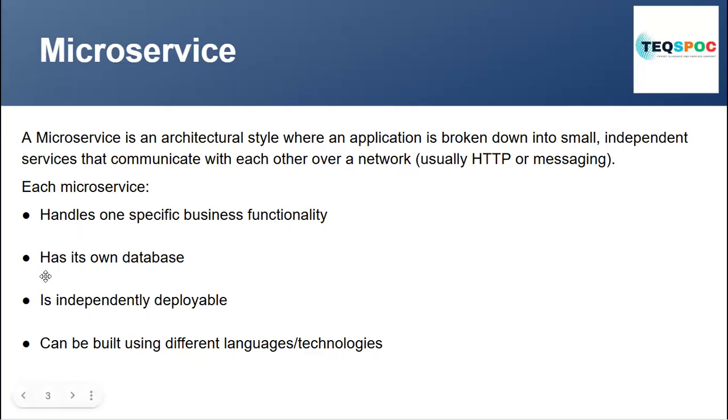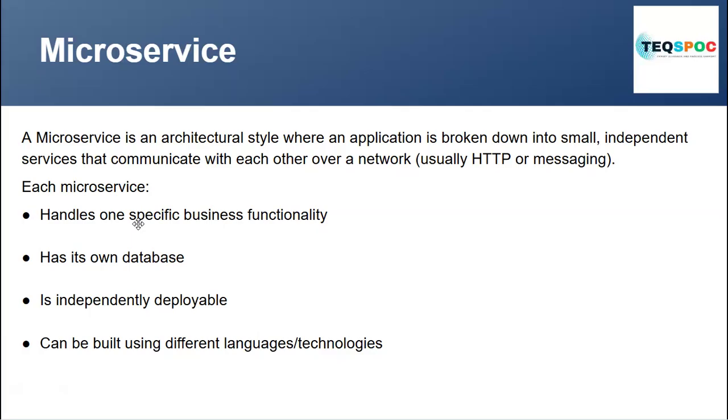Each microservice handles one specific business functionality. Like you are creating an e-commerce application or some employee management application or car insurance or anything. Basically you will divide that application into different modules. One module working on login, one module on security, one module on emails, one module on employee or customer data, in this way.